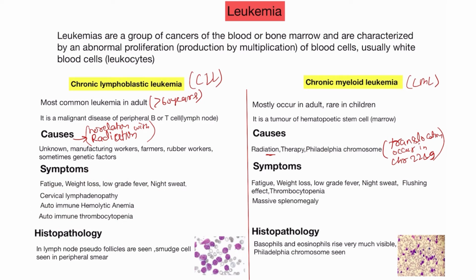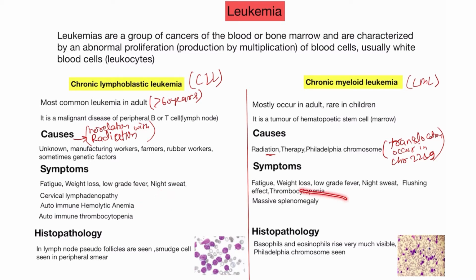So please learn this. This is not common. This is the characteristic of CLL. When we find in a patient cervical lymphadenopathy, autoimmune hemolytic anemia and autoimmune thrombocytopenia, then it is a characteristic of the CLL, meaning the patient has CLL.